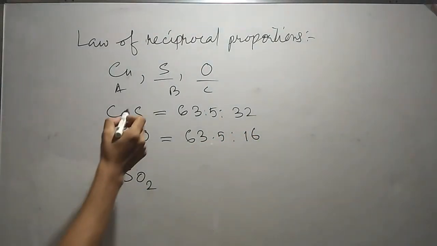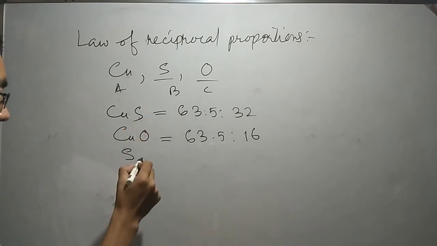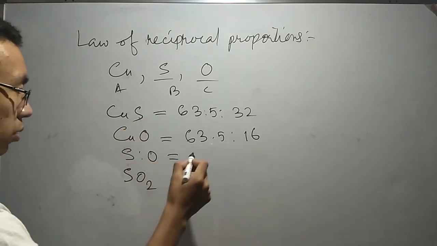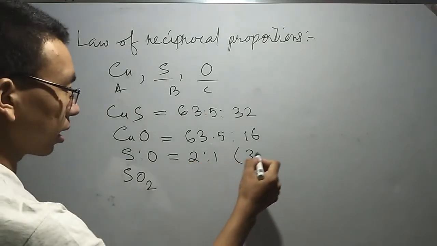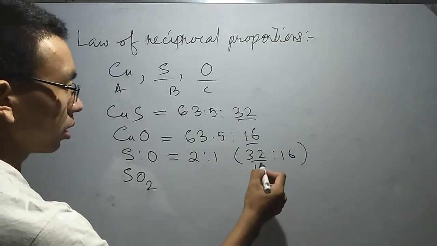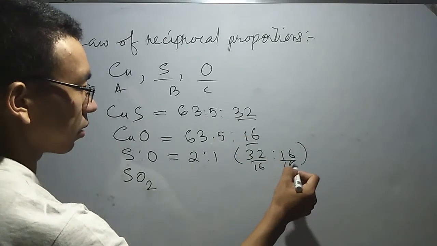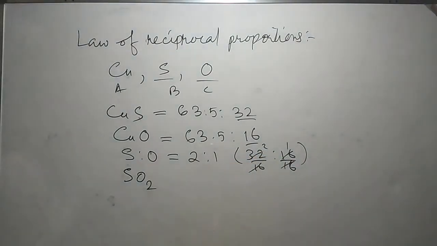Okay, so here we take the ratio of both S and O. The ratio of S and O is 2 is to 1. How do we get this? It is 32 is to 16, so divided by 16, we get 2 is to 1.